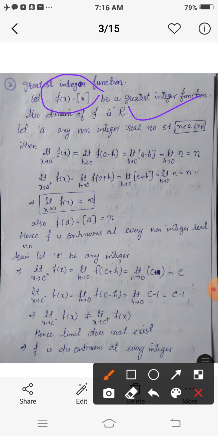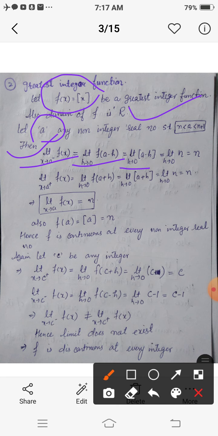Firstly we will find the limit of this greatest integer function at this non-integer real number. For this we need to find its left and right limit. Limit x tends to a negative f of x, that is the left limit, is limit h tends to 0 f of a minus h, or simply limit h tends to 0 greatest integer of a minus h.